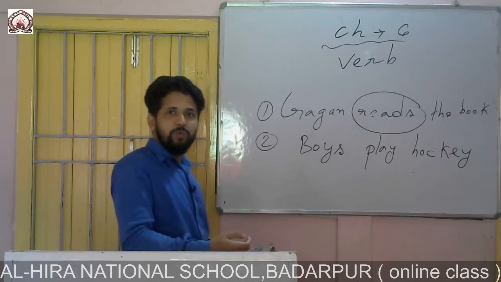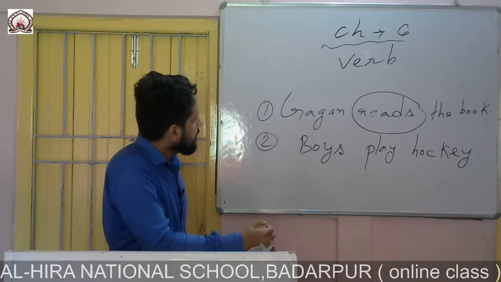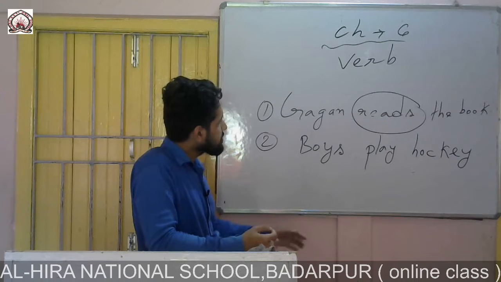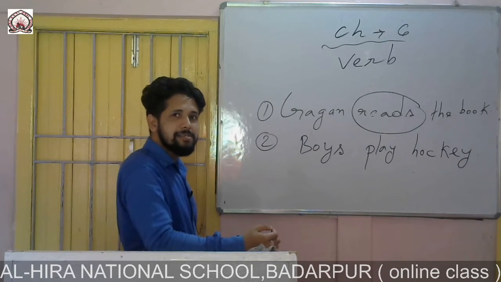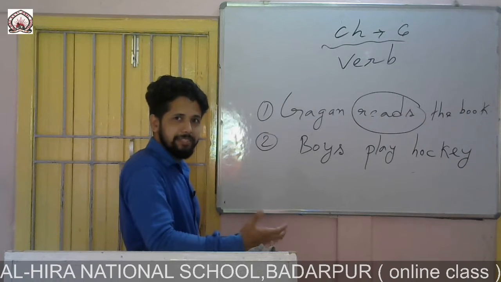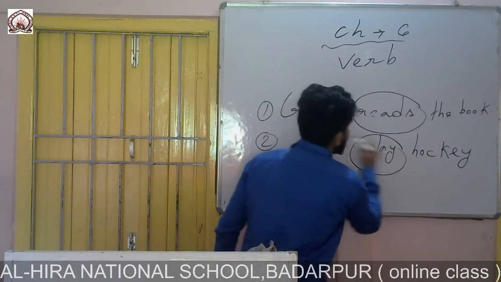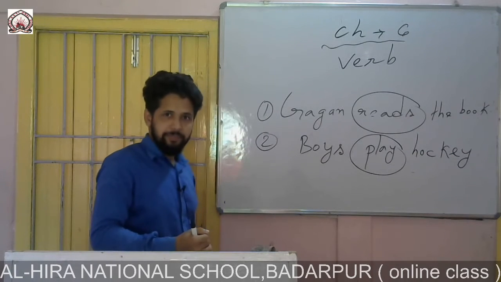As I say, we shall find the verb only. So here you see, these are the three words, and we shall find the verb. Now you see the verb, the action, what you see? As simple as that, play. Very simple thing. The word play would be what? A verb, okay.